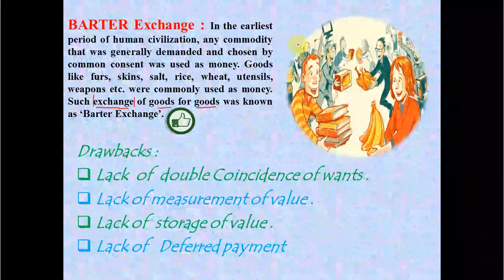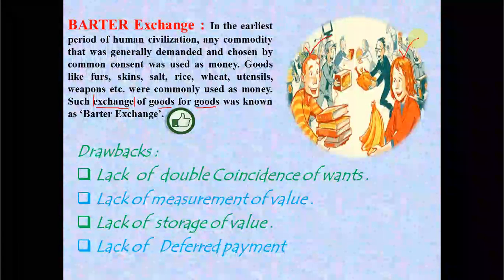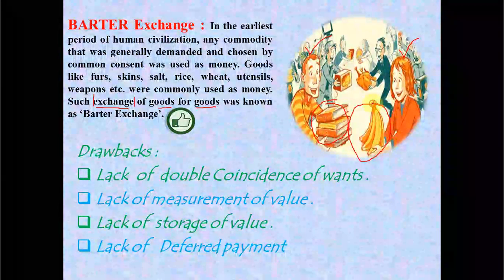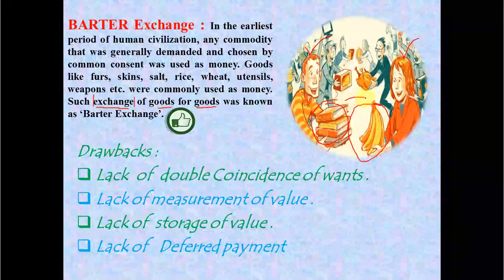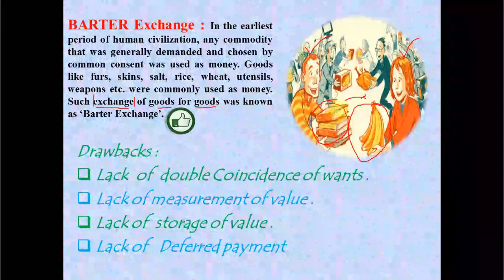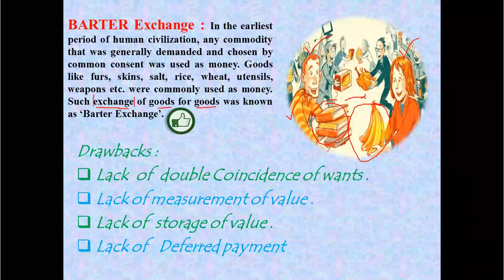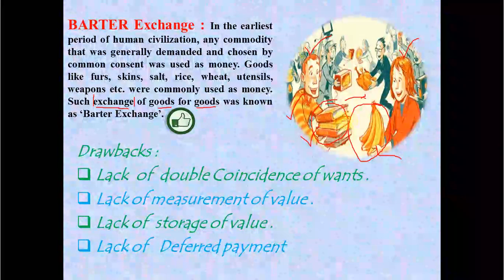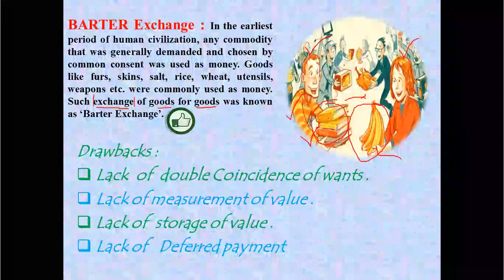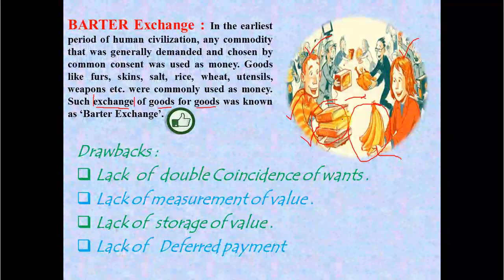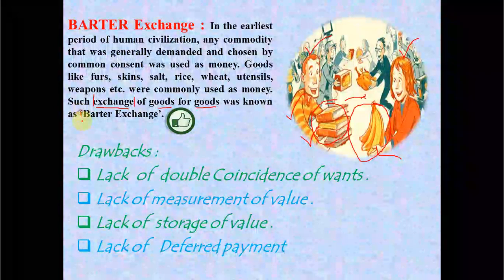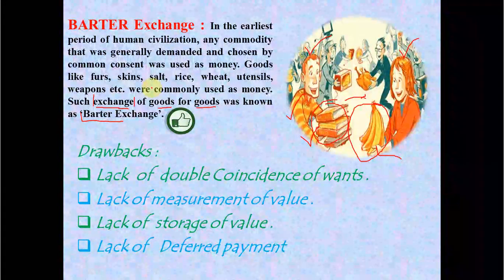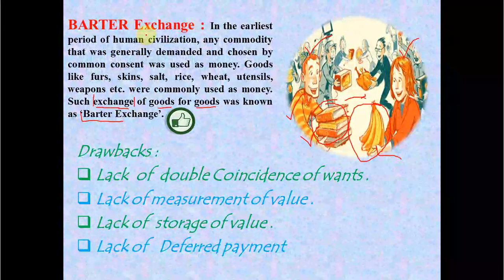You can see here is a boy and here is a girl, and they both are holding some commodity, a book and a banana. A girl wants a book, so the boy is ready to give a book, whereas the girl is holding a banana, and the boy needs a banana. So if they exchange these for each other, it is called a barter exchange. So what is barter exchange? Exchange of commodity for commodity, or goods for goods, is known as barter exchange.